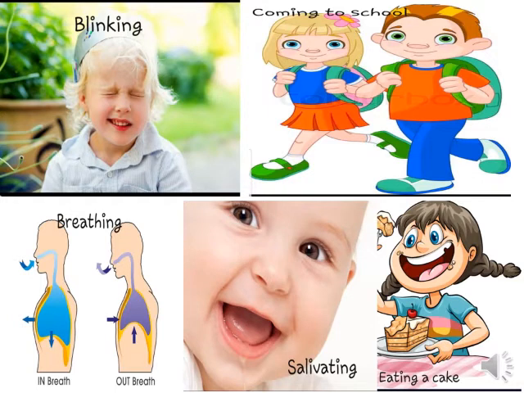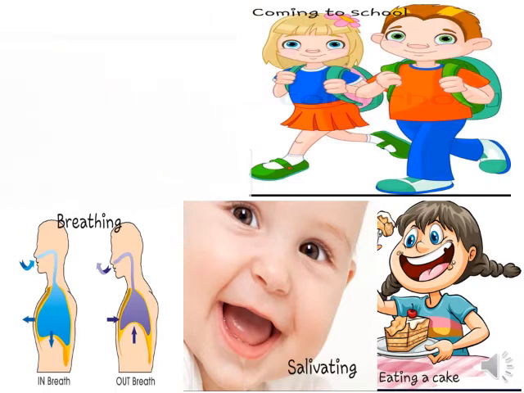Let us distinguish the actions revealed in these pictures as voluntary or involuntary. In case of blinking as shown in the first figure, does he think or no? No, he doesn't think. So it is classified as involuntary action. Going to school, do they think or no? Yes, they think how to walk. So it is classified as voluntary action.